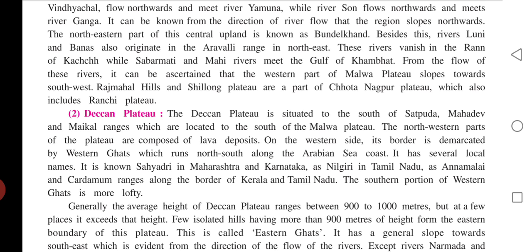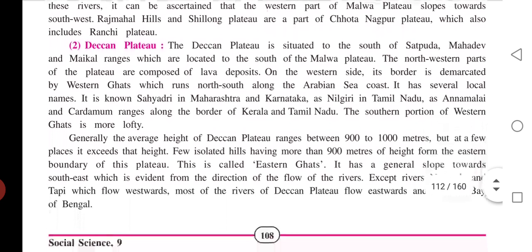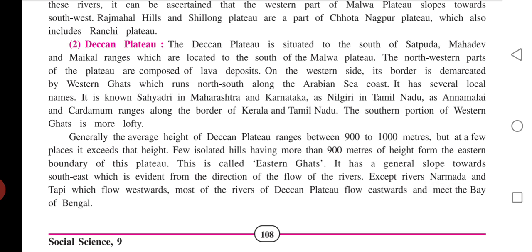It has several local names. It is known as Sahyadri in Maharashtra and Karnataka, and Nilgiri in Tamil Nadu, as Annamalai and Kardam ranges along the border of Kerala and Tamil Nadu. The southern portion of Western Ghats is more lofty. Generally, the average height of Deccan Plateau ranges between 900 to 1000 meters, but at a few places it exceeds that height. Few isolated hills having more than 900 meters of height form the eastern boundary of this plateau. This is called Eastern Ghats.